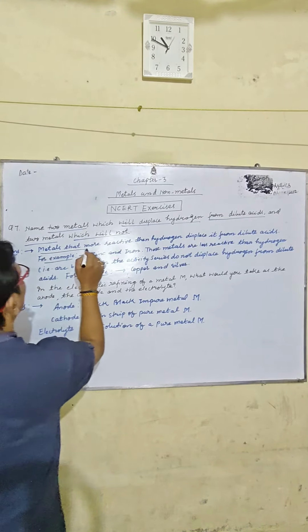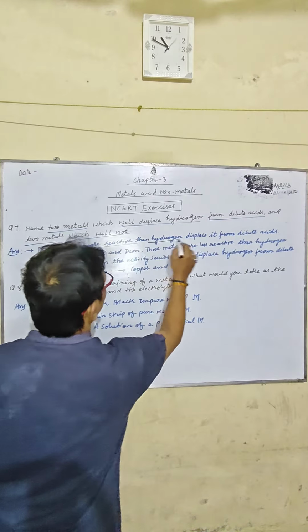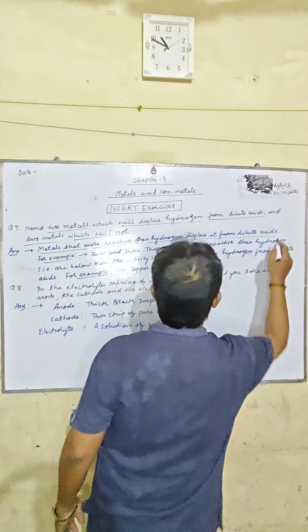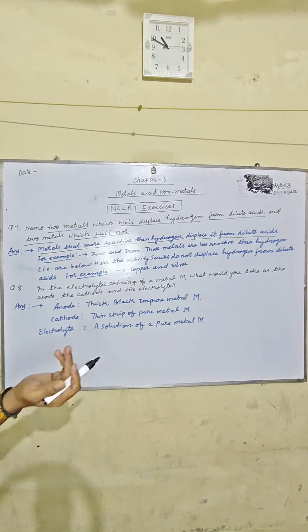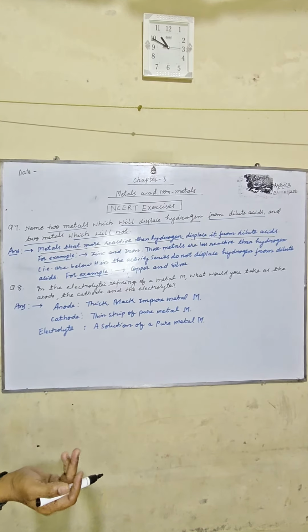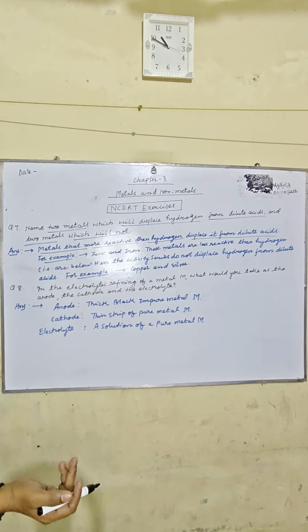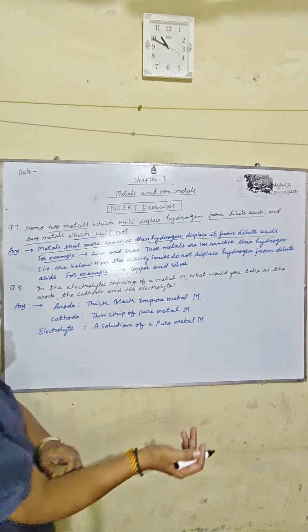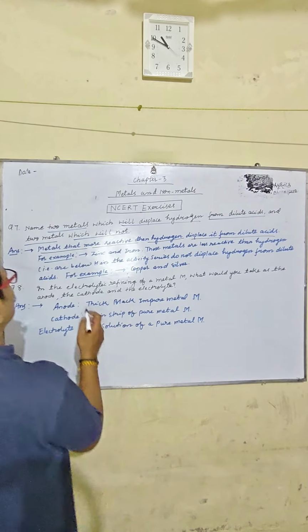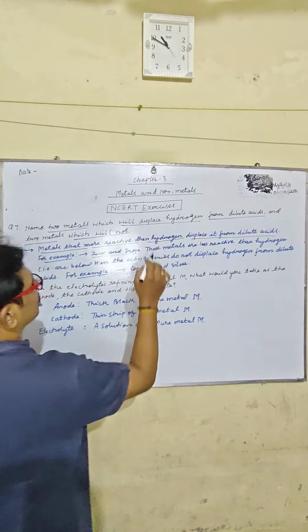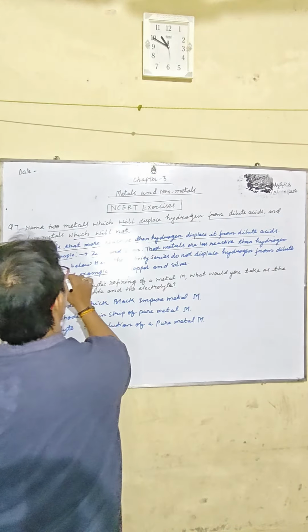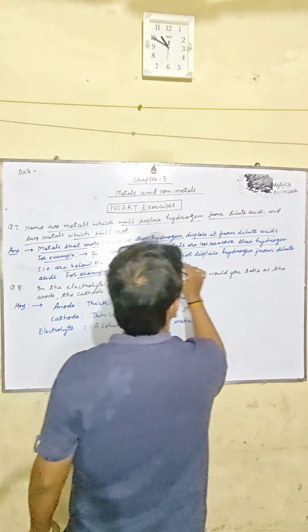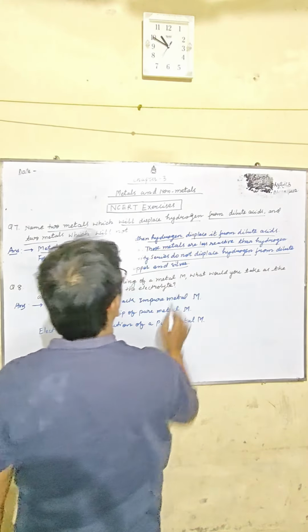Metals that are more reactive than hydrogen displace it from dilute acid. You already read that in the displacement reactivity series. The metal which is more reactive can displace a less reactive metal. So metals that are more reactive than hydrogen displace it from dilute acid, for example zinc and iron. Metals that are less reactive than hydrogen, that are below it in the activity series, do not displace hydrogen from dilute acids, for example copper and silver.